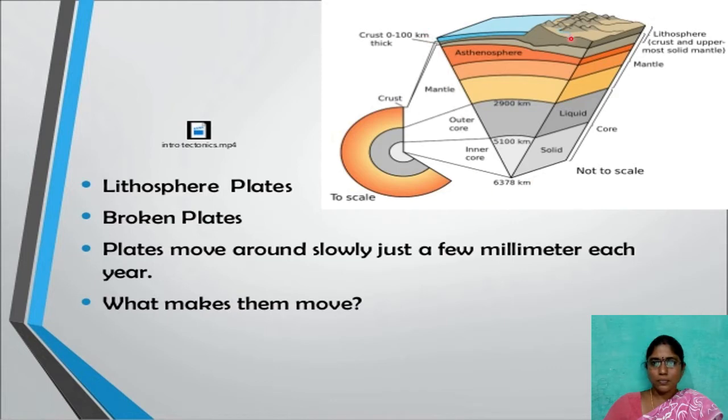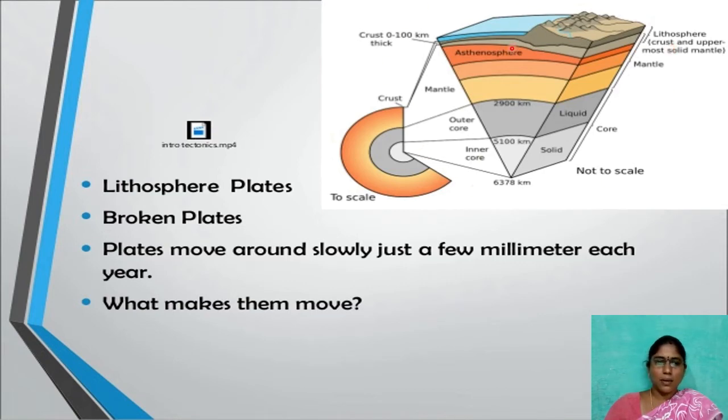This is the inner area of our Earth, from 0 to 6378 kilometers, divided into three parts. What are the three? Crust, mantle, and core, with inner core and outer core. 2900 to 5100 is the outer core, 5100 to 6378 is the inner core. So these are the important layers of our Earth.